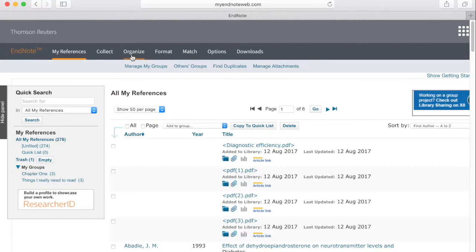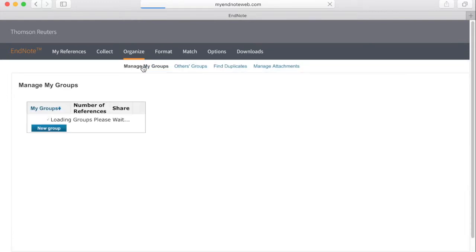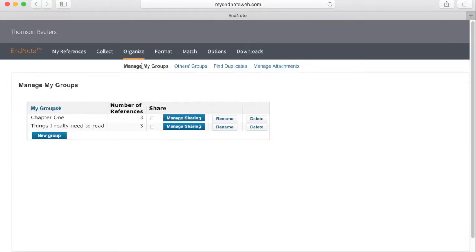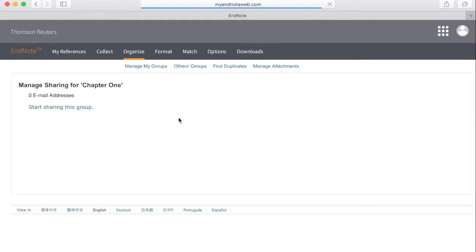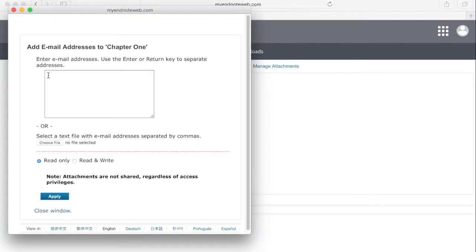From here, I can go to Organize and manage my groups, the groups of references that I'd set up in my library. And for any of those groups, I can share them, managing the sharing and putting in email addresses that people have set themselves up with for their use of the EndNote website.